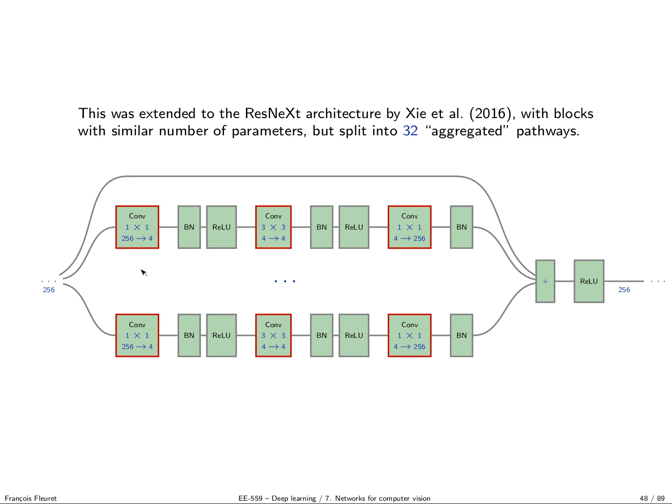So instead of going 256 to 64 channels, doing the reasoning and going back to 256, here what they do is that they go to 4 channels, do the spatial reasoning, and go back up in the end. And when you equalize the number of parameters, you can now, of course, have far more pathways of that sort because they are doing the convolution on a very small number of channels. In the end, you get better performance.